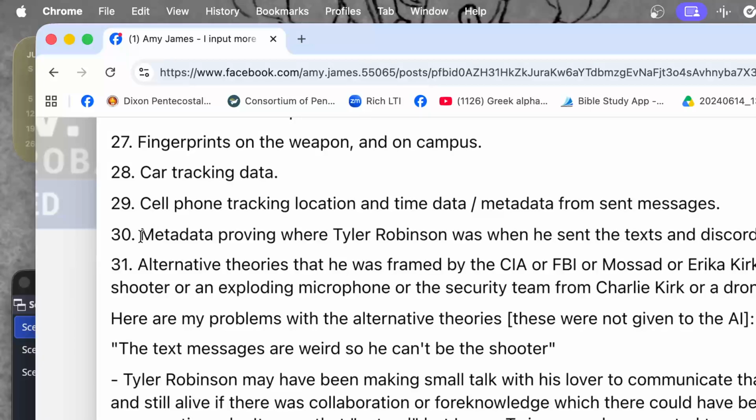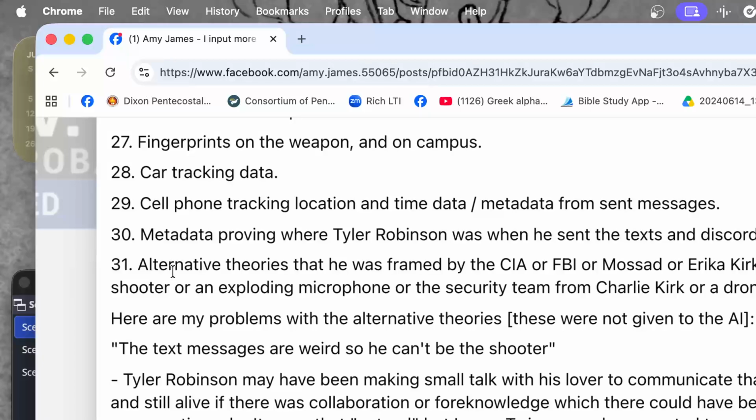Number 30, metadata proving where Tyler Robinson was when he sent the text and Discord chats. What I'm saying here is that if they can prove that Tyler was in possession of his cell phone and he was located in Orem when he sent a message to Lance Twiggs, who was in St. George, it's going to show up on the metadata. It's going to prove, like, this phone was in this location at this time when this text message was sent.